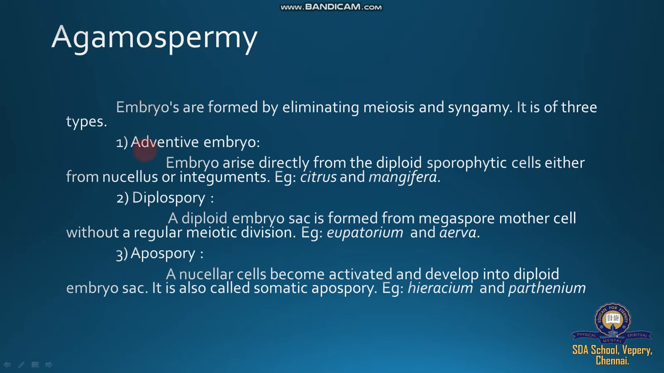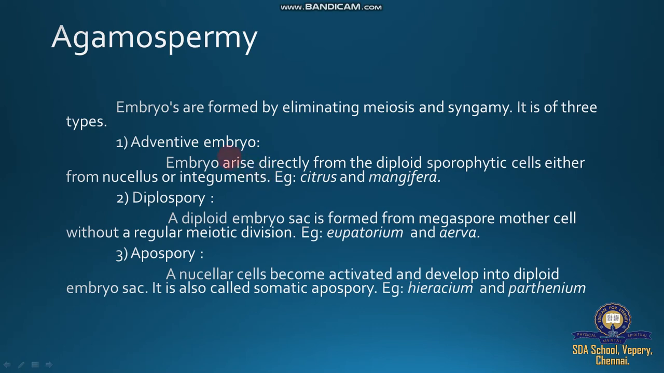Here there are three types: adventive embryo, diplospory, apospory. So what is adventive embryo? We know the embryo sac consists of antipodals, egg apparatus and secondary nucleus. So 8 nuclei are distributed: upper 3, middle 2, lower 3. The upper 3 are called antipodals, the middle 2 are called secondary nucleus, and the lower 3 are called egg apparatus, consisting of the egg and synergids.